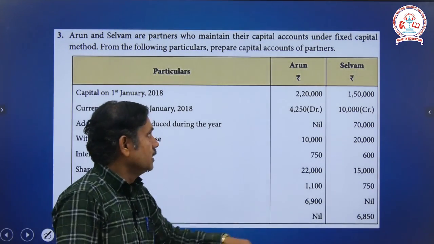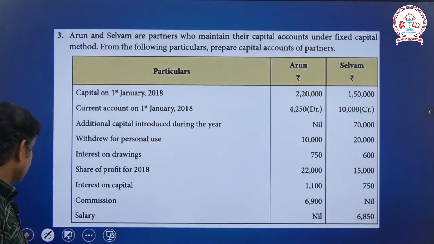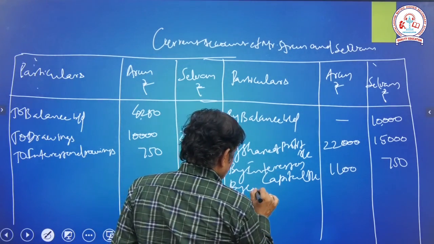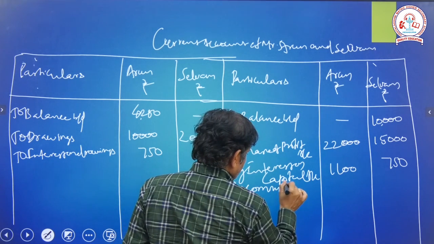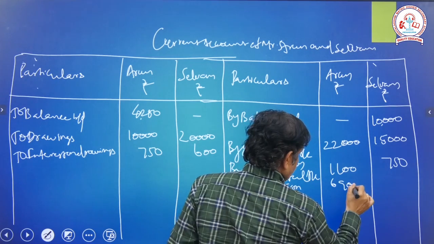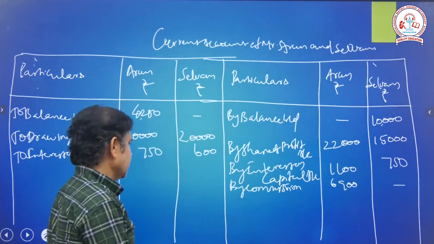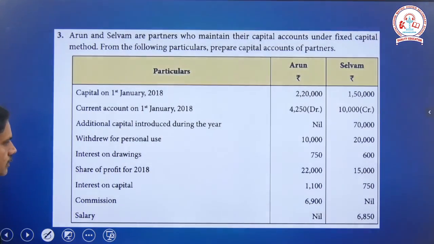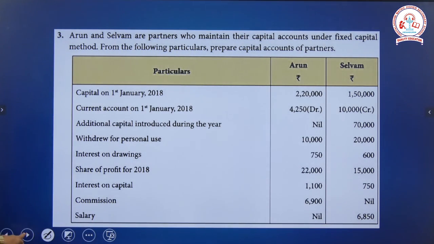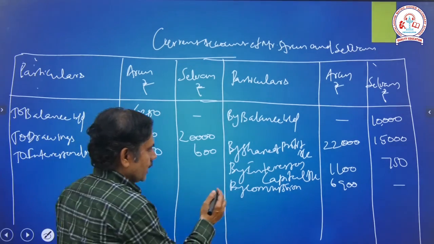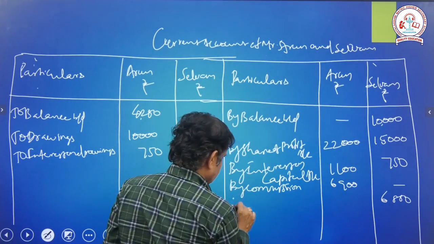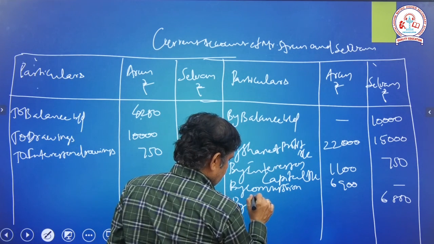Only Arun received 6,900, by commission 6,900. Selvam didn't receive anything. Next, salary was received only by Selvam, 6,850. So by salary 6,850.